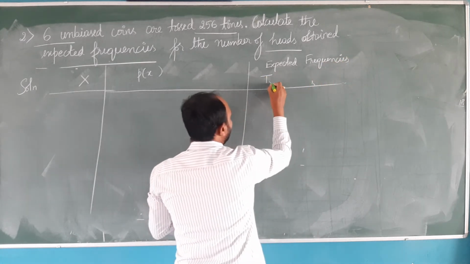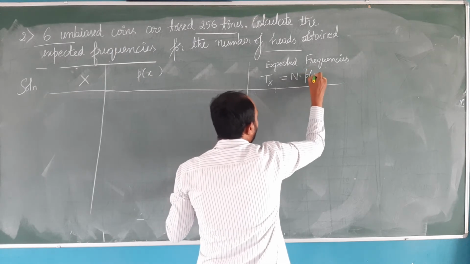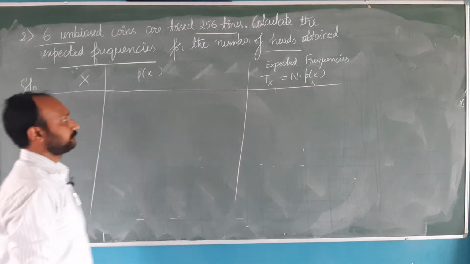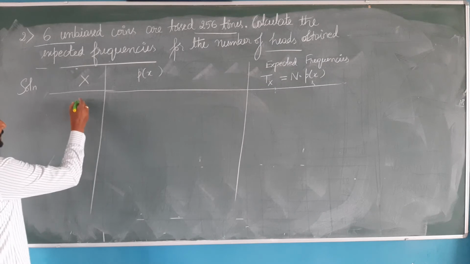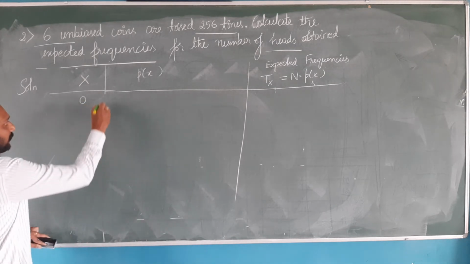It is given by the formula E of x is equal to n into probability of x. So x can take value from 0 to 6, not more than that.